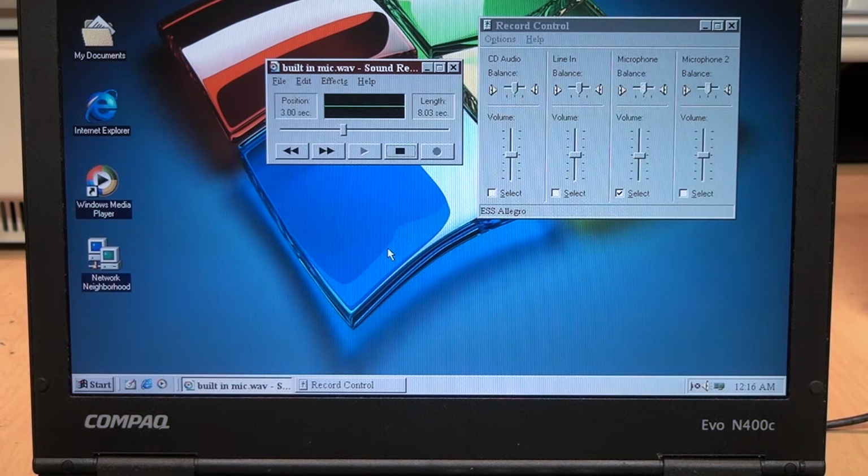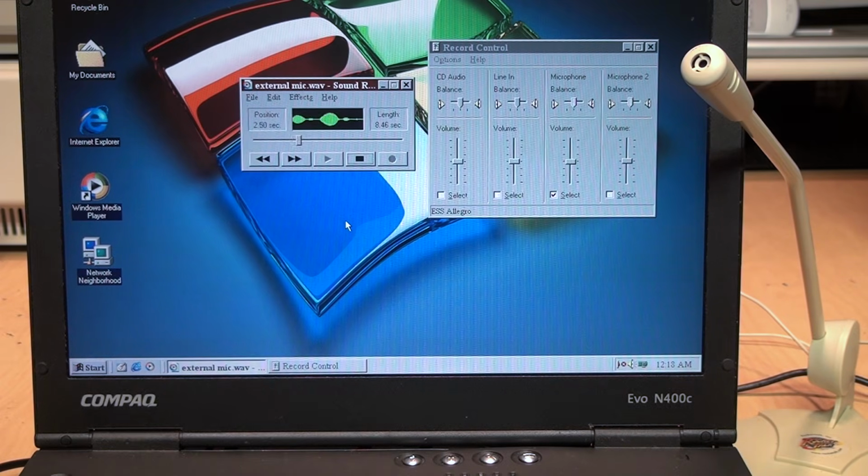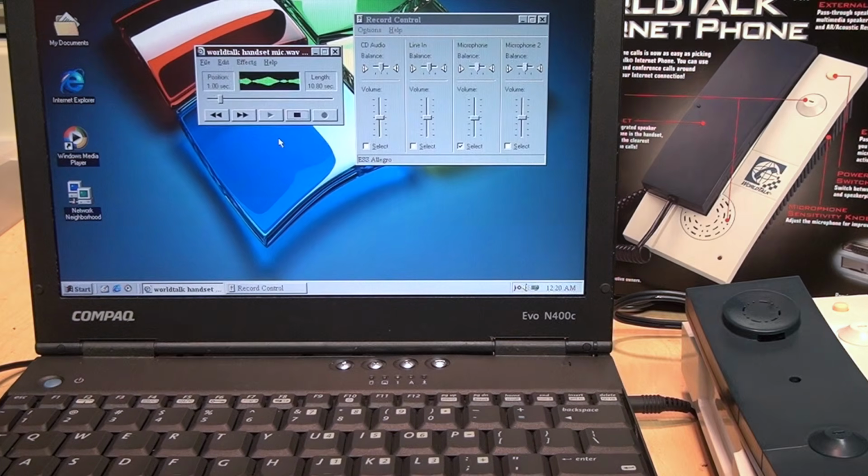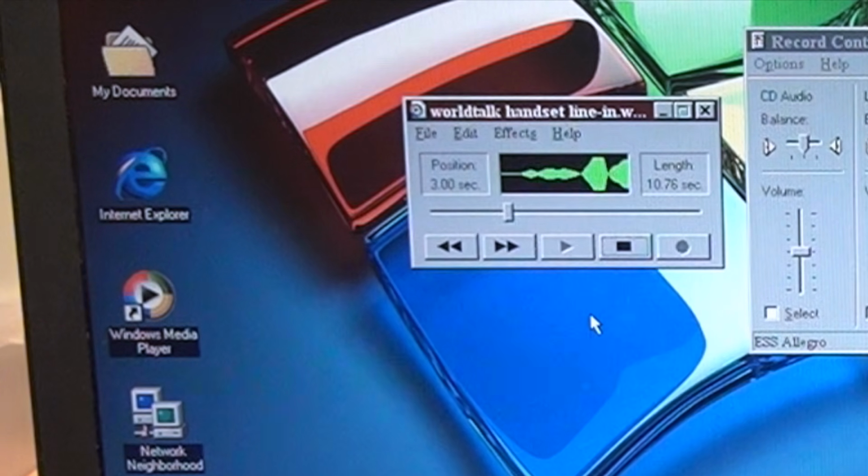First, for comparison, a recording made using the laptop's built-in microphone. Next, a recording made on the kind of external microphone that came with many 1990s multimedia PCs. And now a recording made using the World Talk's built-in microphone with its level adjustment set about halfway, plugged into the computer's external microphone input. And now I'm using the World Talk's handset mic, again with its level adjustment set about halfway and plugged into the computer's microphone input. And now using the World Talk's handset mic with its level adjustment turned all the way up and plugged into the computer's line input jack this time.